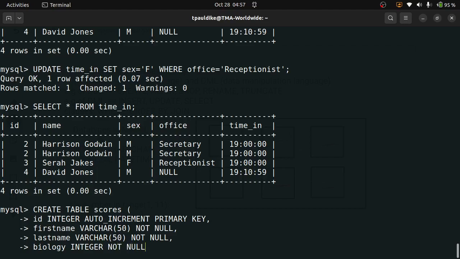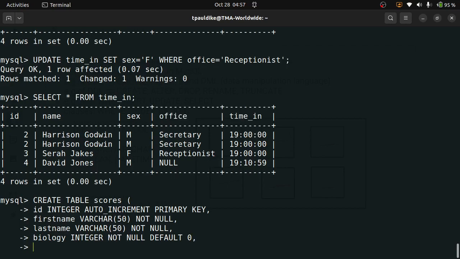In fact, I want to give it a default value. DEFAULT: if the person enters nothing, then help the person and enter 0 as a score. Alright, so it's getting complex now, right? Don't worry. So geography, integer as well, NOT NULL.